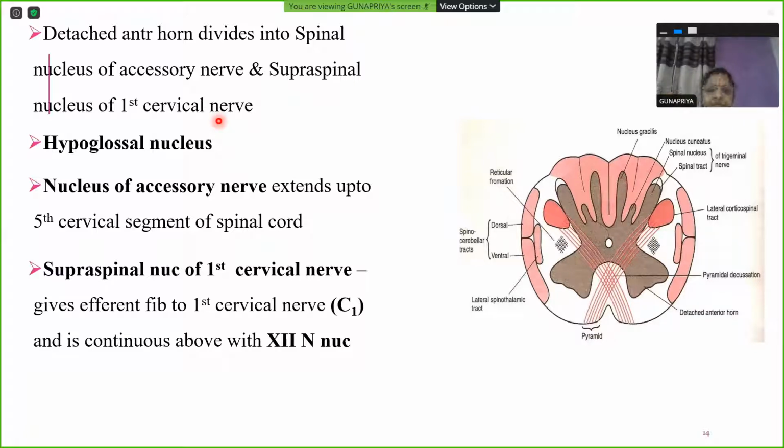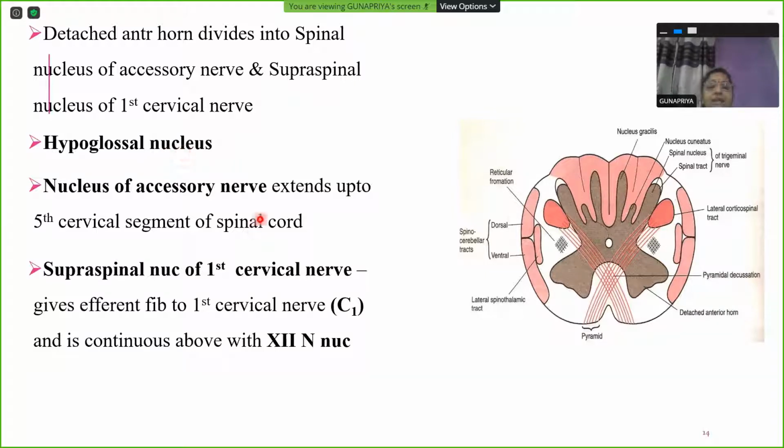So in addition to having an origin from the first spinal segment, it also has a small origin coming from the detached anterior horn of medulla. So in the detached anterior horn of medulla, remember two things are taking origin: the spinal nucleus of accessory nerve and the supraspinal nucleus of first cervical nerve. And then you also have the hypoglossal nucleus. We studied this because the nerve roots emerge from the anterolateral sulcus of the medulla oblongata, so obviously that cranial nerve should have its nucleus in the medulla only. So you find my hypoglossal nucleus also here.